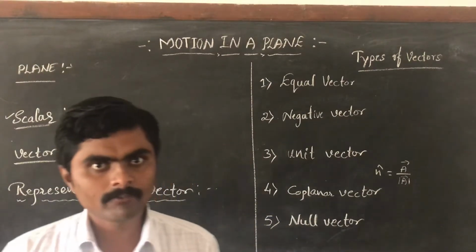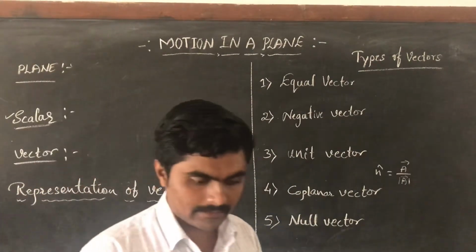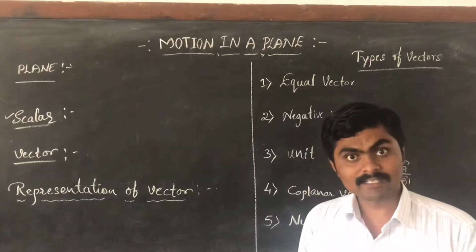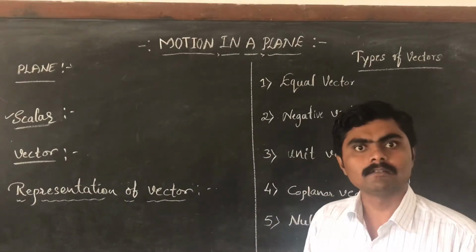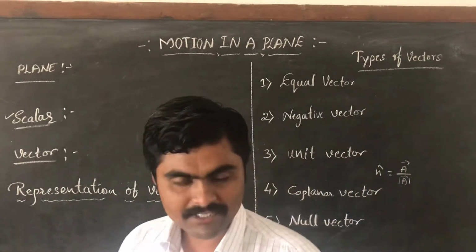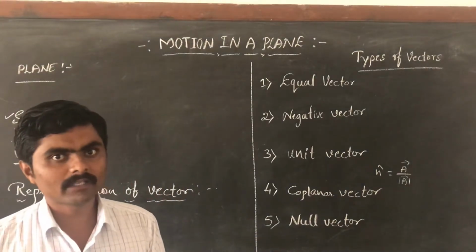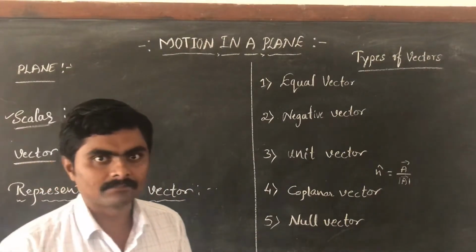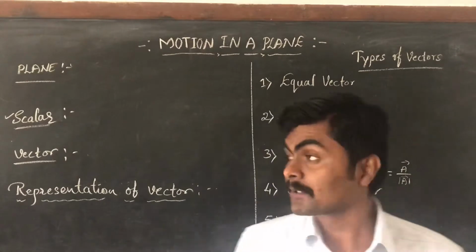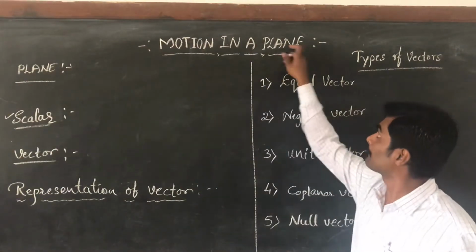In the last chapter we studied motion in a straight line. Motion in a straight line is nothing but a body moving in one dimension, or a body moving in only one direction. And in the fourth chapter we studied motion in a plane.